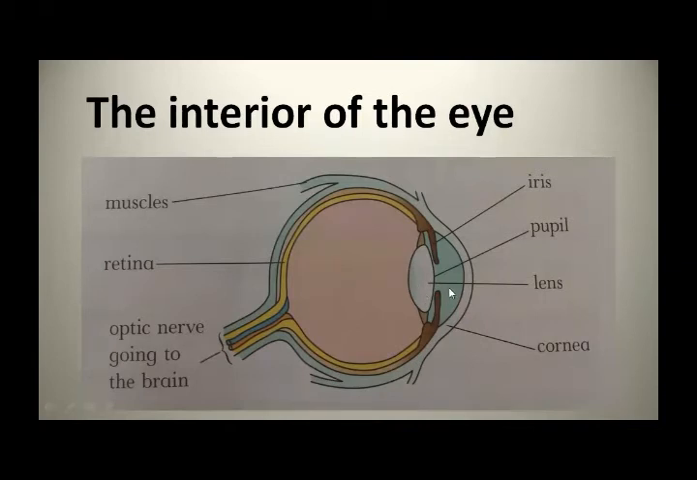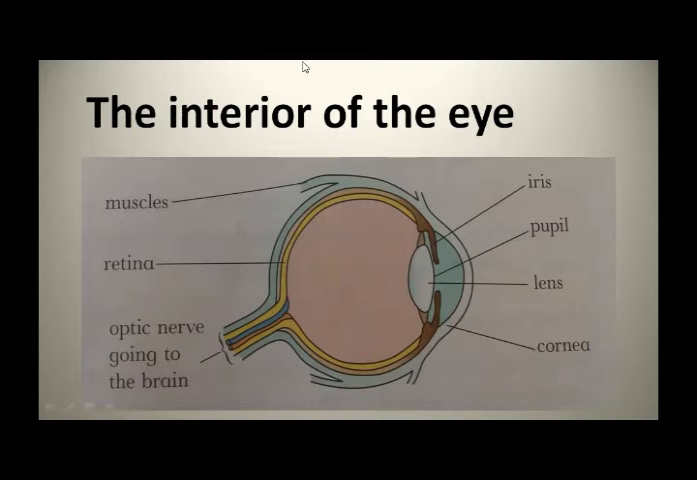It is the transparent part of the eye. This is the transparent part of the eye. It's called the lens. Okay, students. This is the transparent part of the interior structure of the eye, called the lens. Okay. Now the next is the cornea.